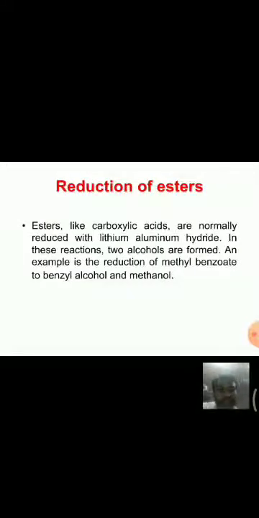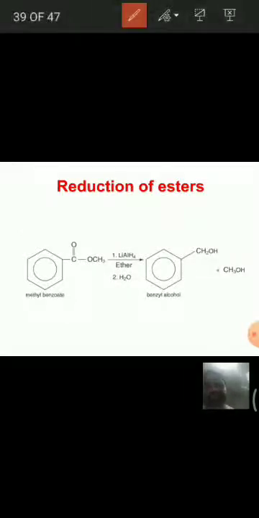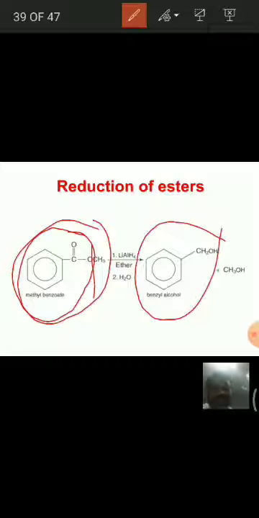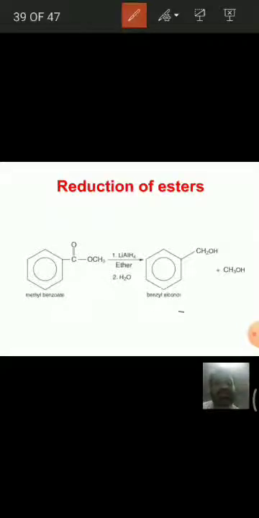Coming to reduction of esters, esters like carboxylic acids are normally reduced with lithium aluminum hydride. In these reactions, generally two alcohols are formed because in esters two alkyl groups are there. An example is the reduction of methyl benzoate. See here, this is methyl benzoate. It has one more alkyl group here. First, this group is converted into benzyl alcohol, and here the CH3 group is again converted into CH3OH. That means the esters are reduced with lithium aluminum hydride, but they give two alcohols, a mixture of alcohols.